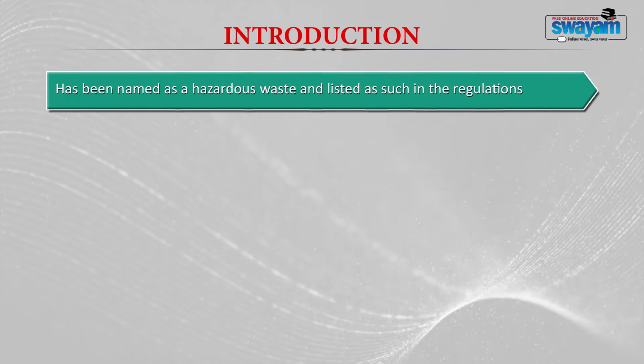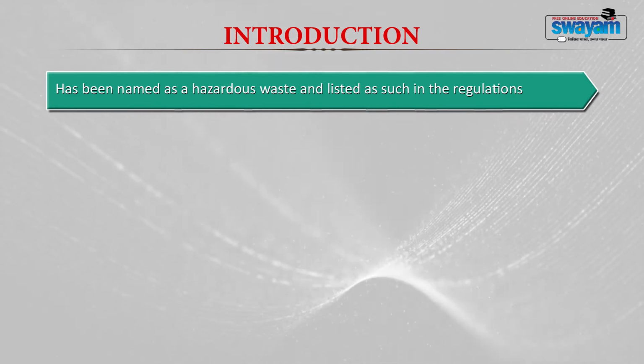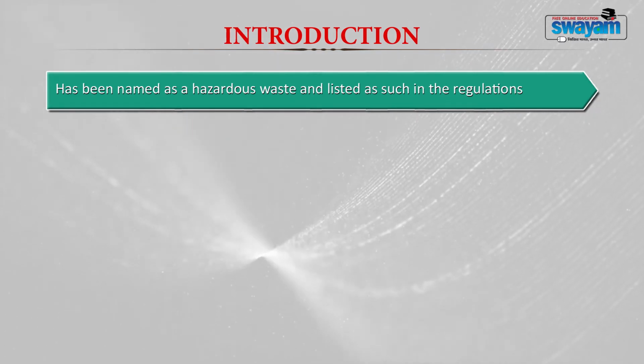RCRA regulations 40 CFR 261 and 262 specify that a solid waste is a hazardous waste if it is not excluded from the regulation and meets any of the following conditions. Two, it has been named as a hazardous waste and listed as such in the regulation.